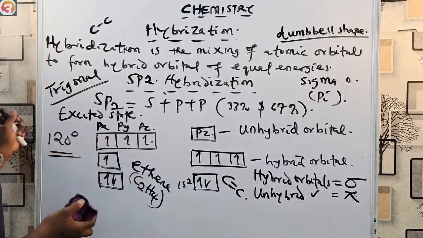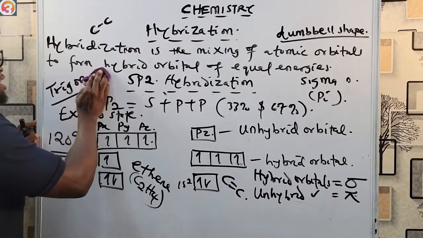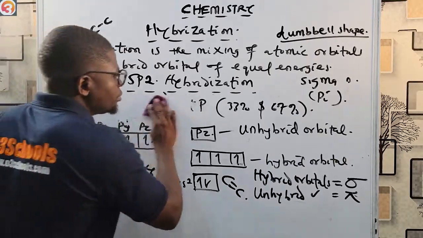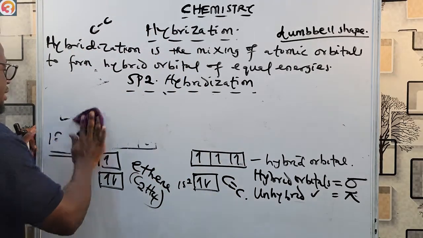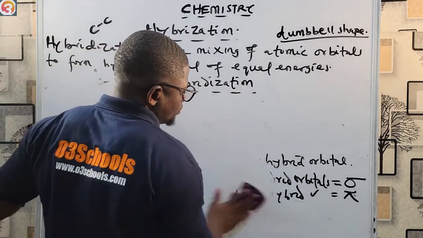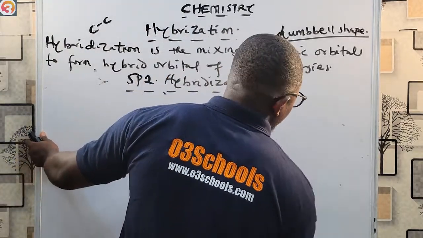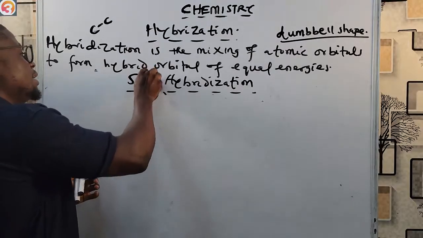All right, let us go to sp2 hybridization. I have done sp2, and now let us look at sp hybridization. The example under sp2 here is C2H4. We talked about that. Now let's talk about the next one, which is sp hybridization.